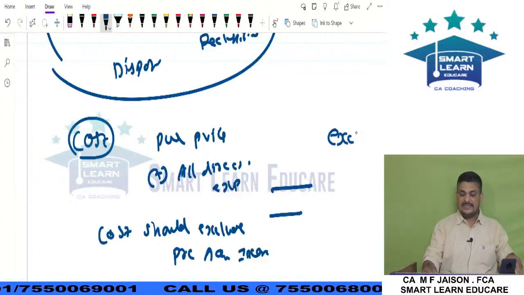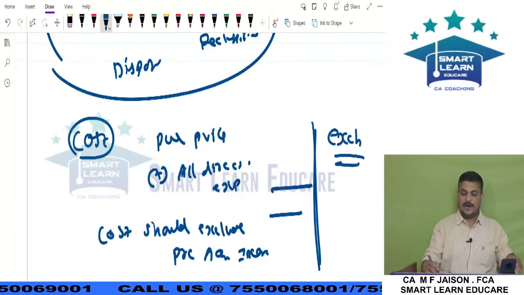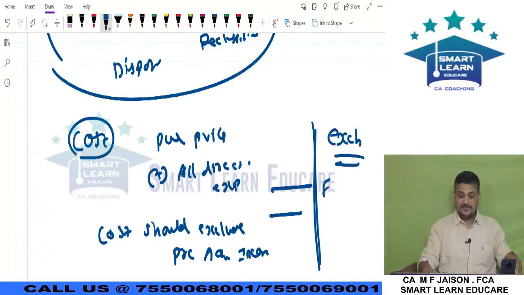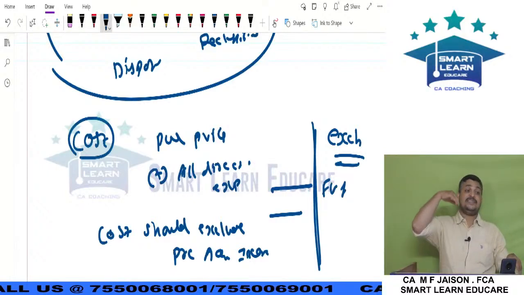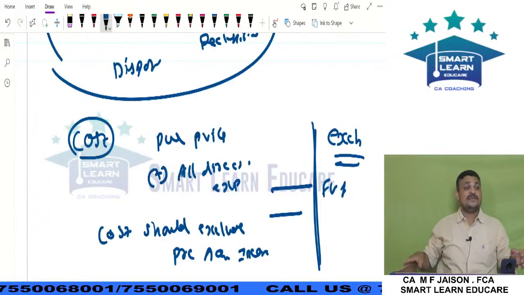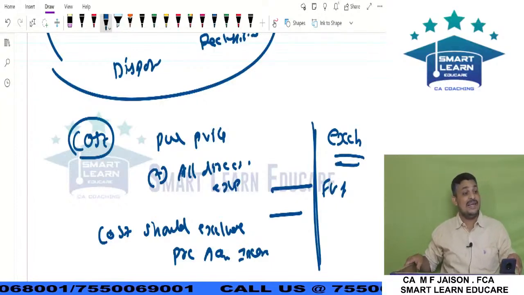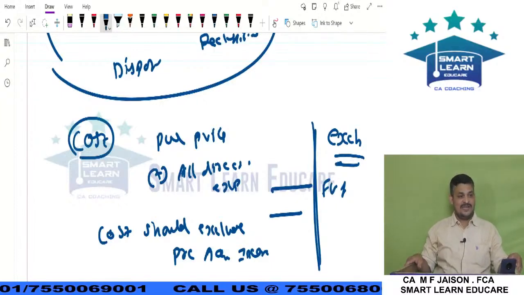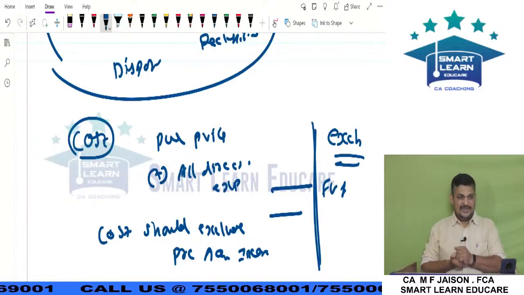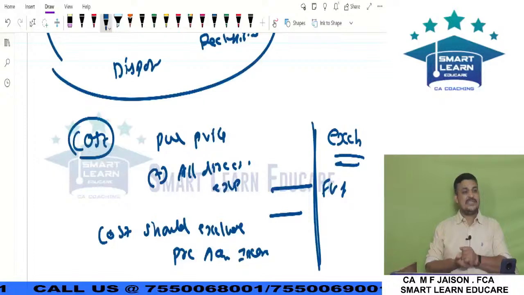When investment is acquired in exchange, the cost is the fair value of assets given up or the fair value of investment acquired, whichever is more clearly evident. Testing this is very remote. If it is given, the question should tell which is more clearly evident.